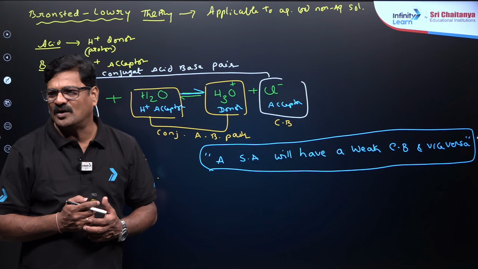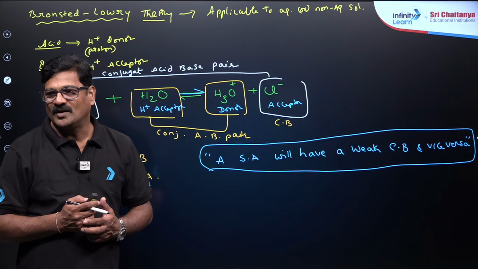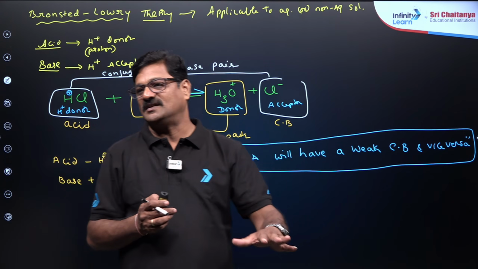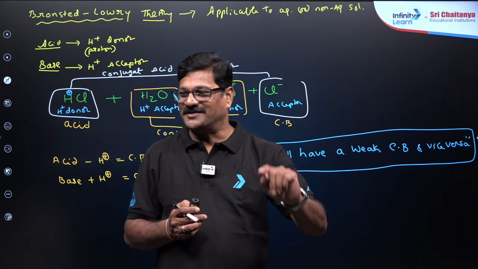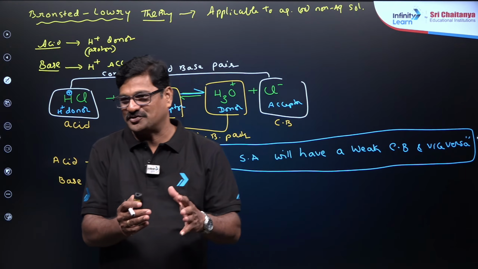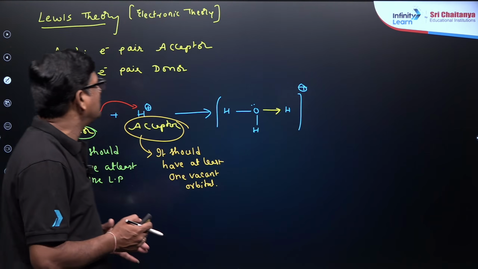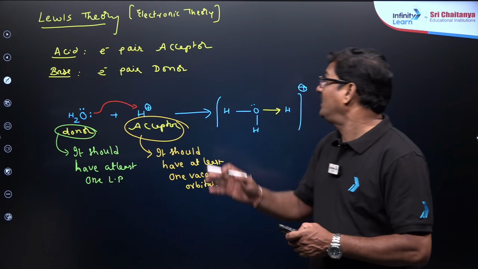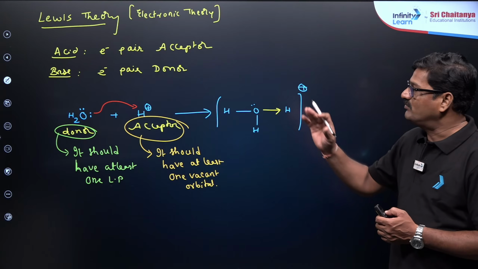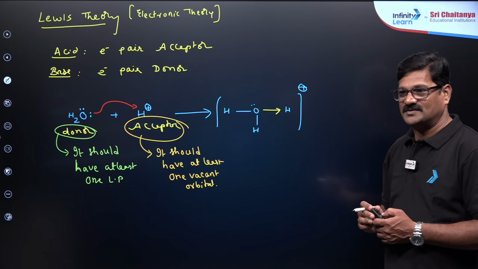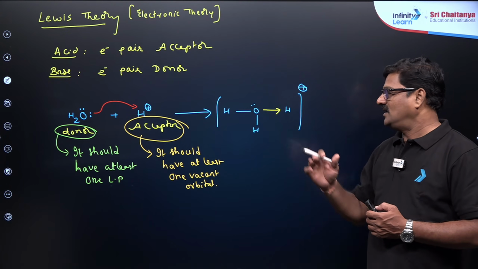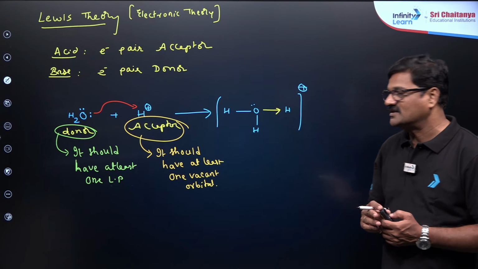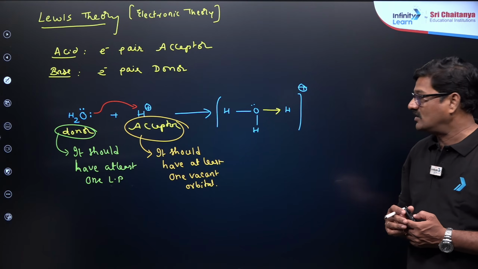Group 1, 2 are all basic metals. Metals form oxides which are basic in nature. So that is the actual version of the discussion. And talking about the Lewis theory, it is an electronic theory. An electron pair acceptor is an acid. An electron pair donor is a base. So a donor should have at least one lone pair with it. An acceptor should have at least one vacant orbital.